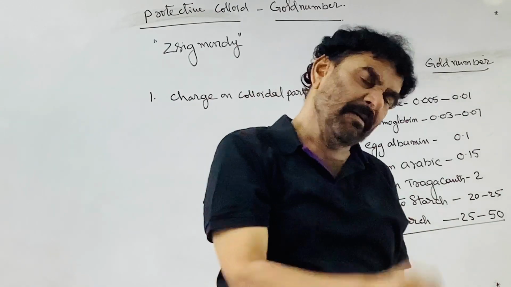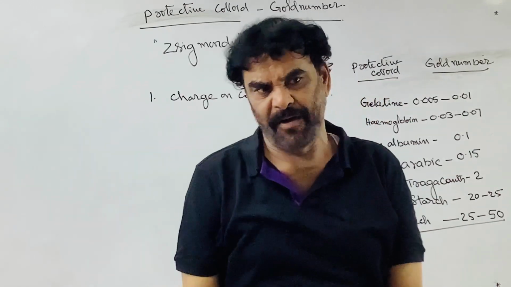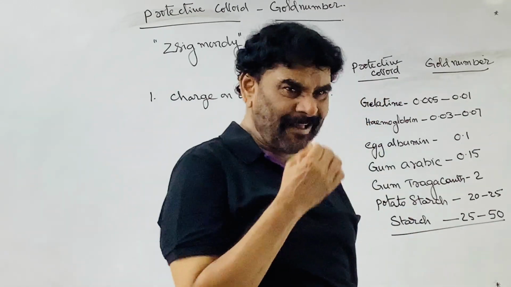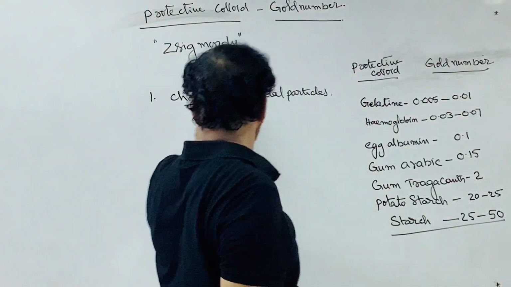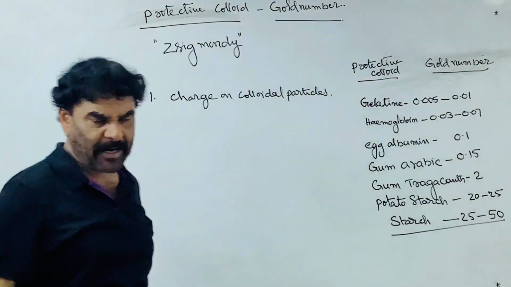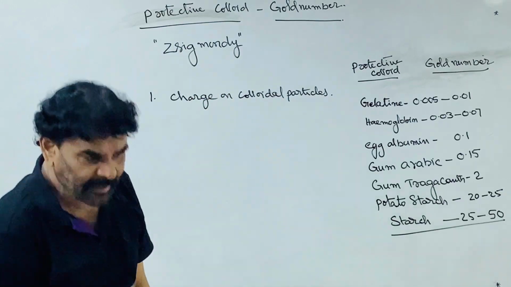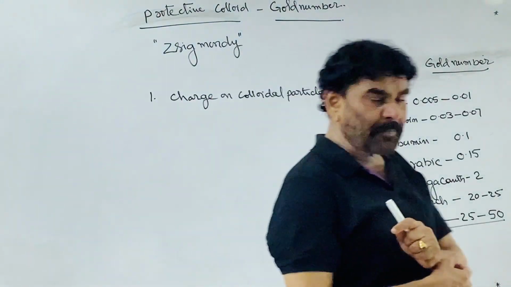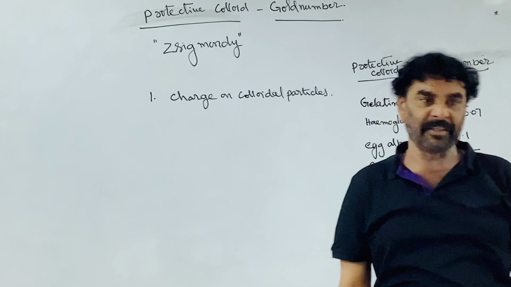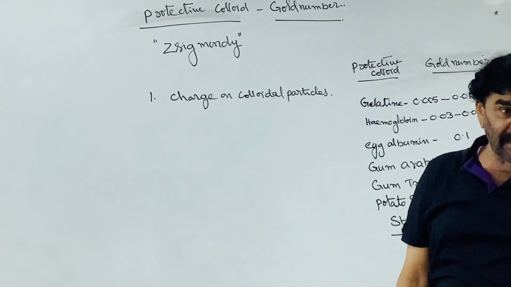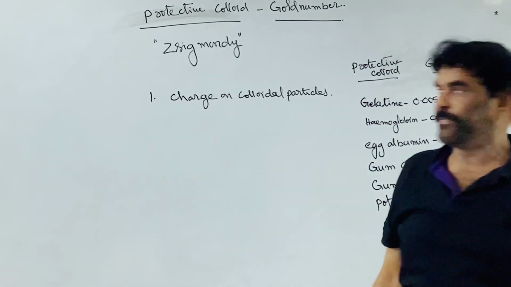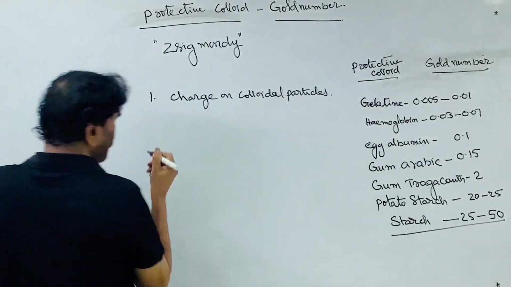Again add the water, and the colloidal solution of starch is formed. Now we are discussing the factors responsible for the extra stability of lyophilic colloidal solutions. This is the charge on the colloidal particles.